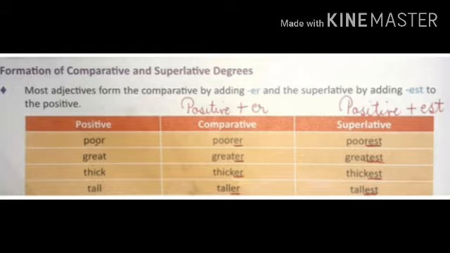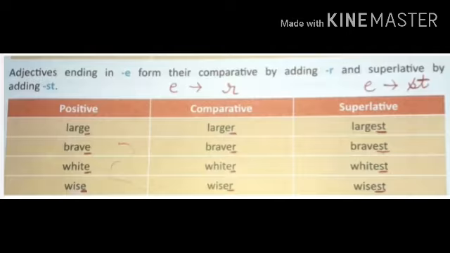First example is poor, and the comparative degree is poorer and the superlative degree is poorest. Here the positive degree is poor. Now when we add er it will become poorer, and when we add est it will become superlative. Next is great, greater, greatest. The positive degree is great. When we add er it will become comparative, and when we add est it will become superlative. Clear?